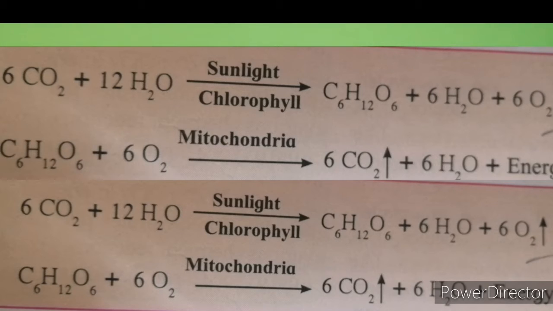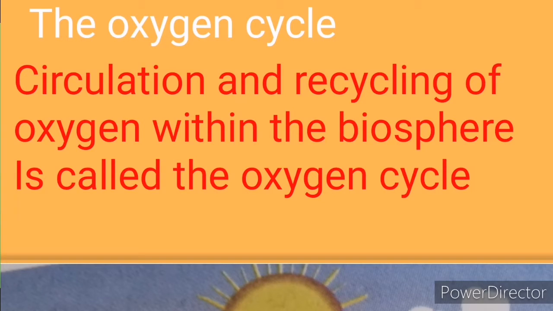CO2 is released into the atmosphere through abiotic processes like burning of fossil fuels and wood, forest fires and volcanic activity also. Next is the oxygen cycle. You know 21% of the atmosphere is oxygen. Circulation and recycling of oxygen within the biosphere is called the oxygen cycle.